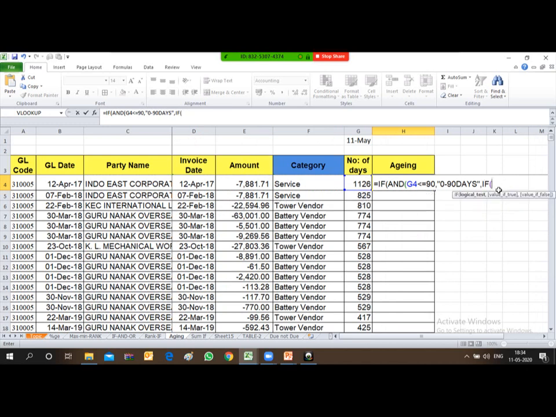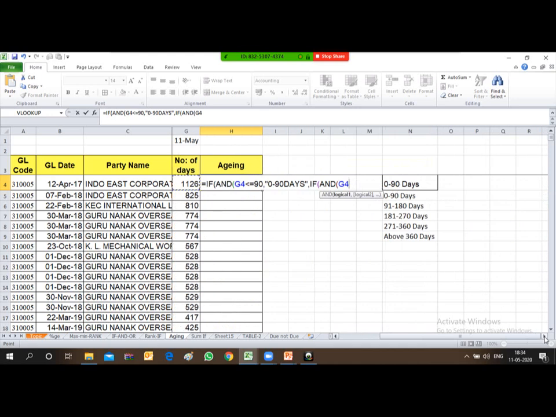IF and start bracket, this is greater than 90 but less than or equal to 180.